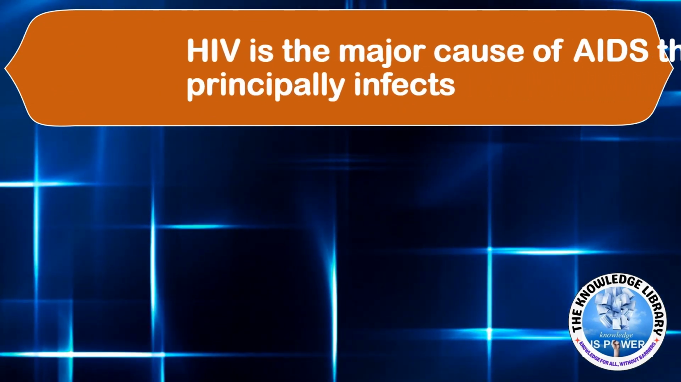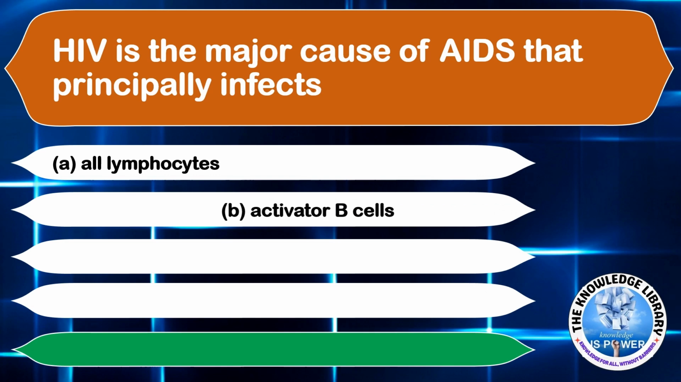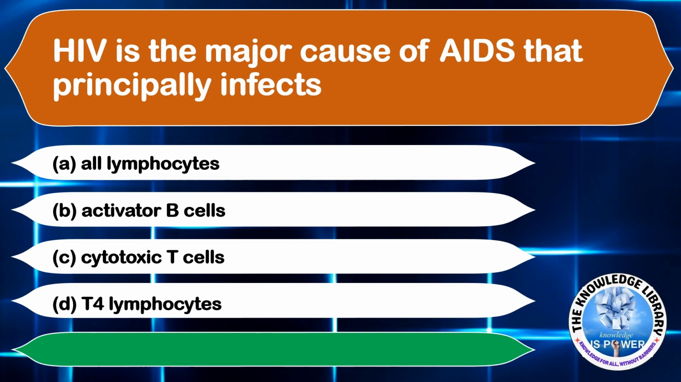HIV is the major cause of AIDS. What does it principally infect? Option A, all lymphocytes. Option B, activator B cells. Option C, cytotoxic T cells. And option D, T4 lymphocytes. The correct answer is option D, T4 lymphocytes.